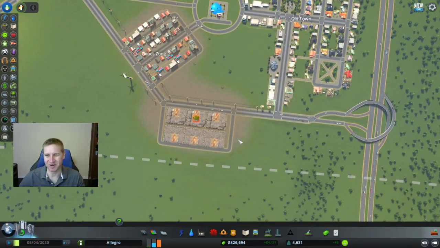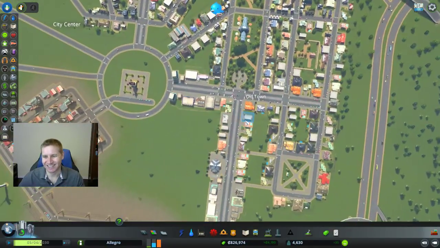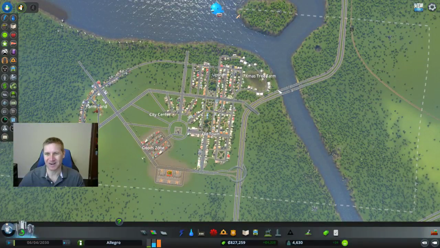We built out some new garbage dumps down here. We built the tax office. It's looking pretty good. All right. So I'm going to leave it there.